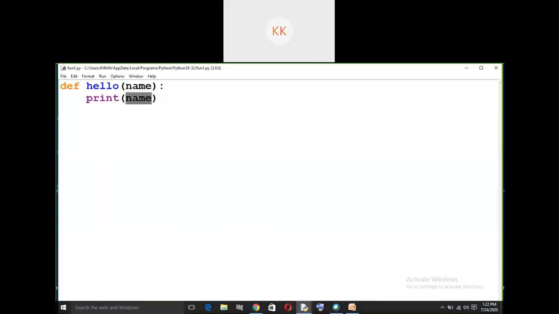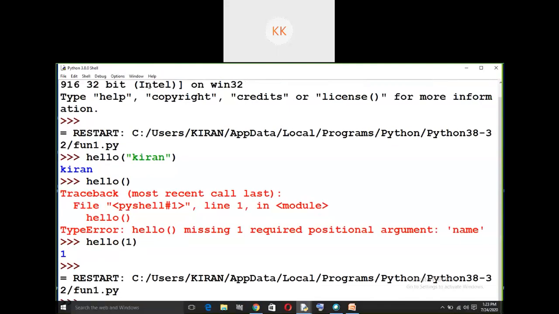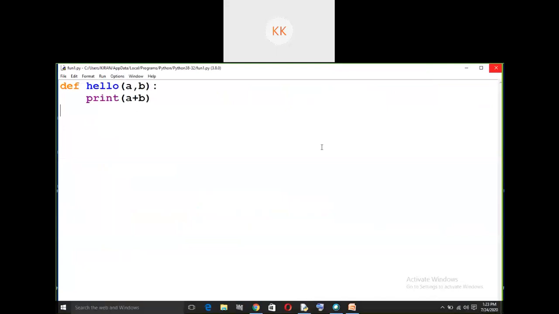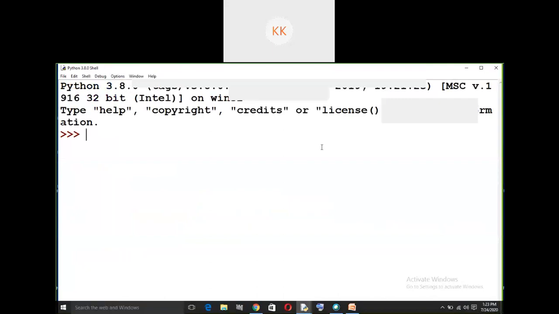But suppose you need to add two numbers. So for that, suppose I will do adding two numbers, a comma b letters. So I will write print a plus b. Okay. So now what I should do? I shall execute that one. So here I am executing this program.